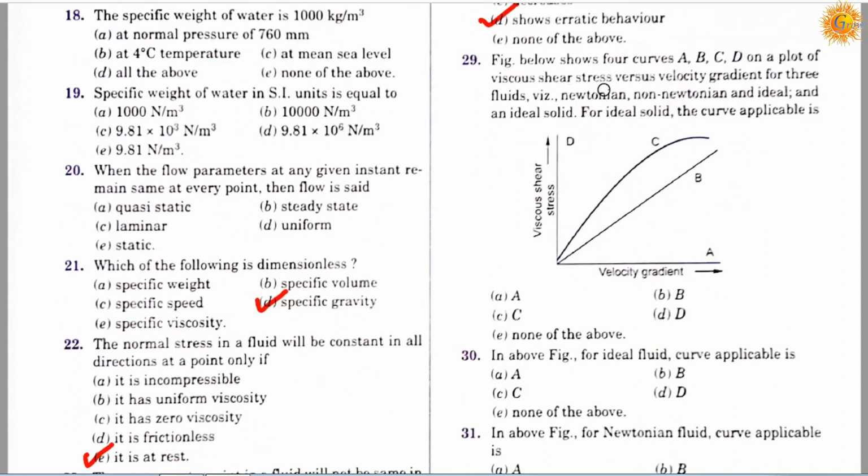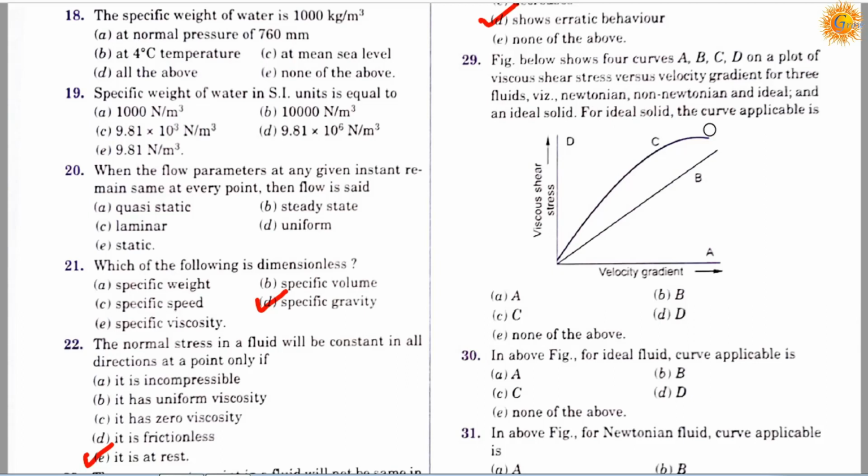The figure below shows four curves A, B, C and D on a plot of viscous shear stress versus velocity gradient for three fluids, Newtonian, non-Newtonian and ideal, and an ideal solid.